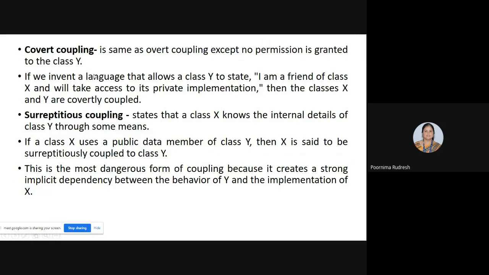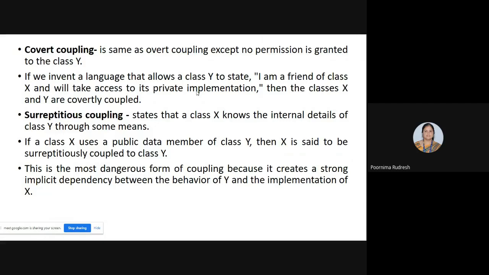See here, if we invent a language that allows a class Y to state, I am a friend of class X and will take access to its private implementation, then classes X and Y are covertly coupled. But here, no permission is granted.